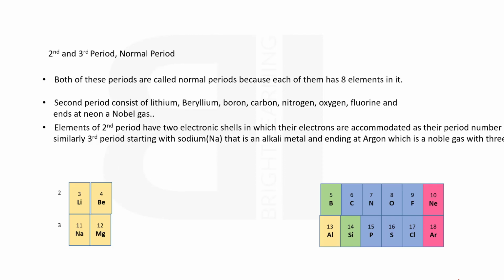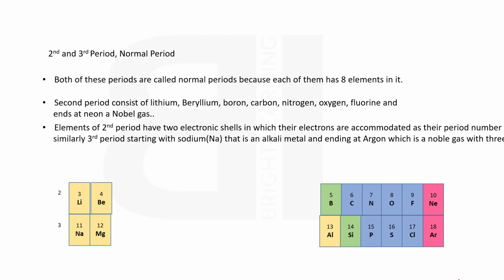Second and third periods, normal periods. Both of these periods are called normal periods because each of them has 8 elements in it. You can observe that the second period consists of lithium, beryllium, boron, carbon, nitrogen, oxygen, fluorine and ends at neon, a noble gas.